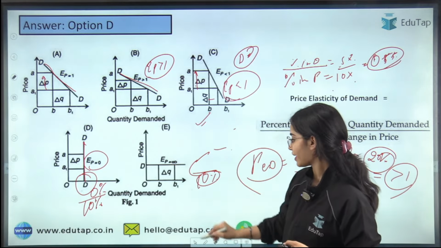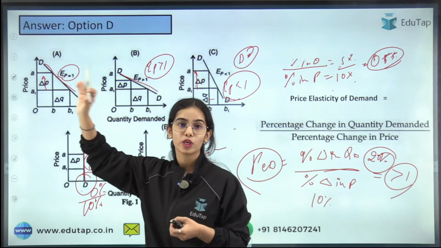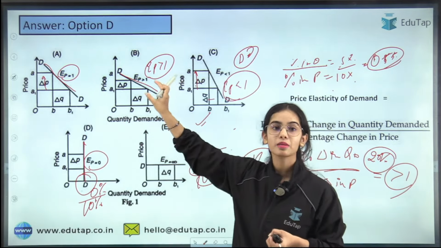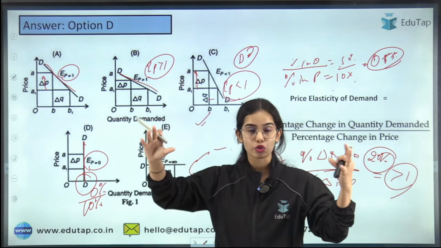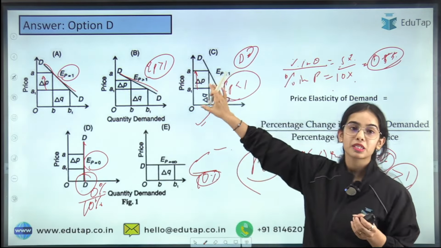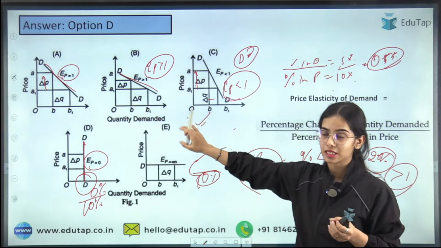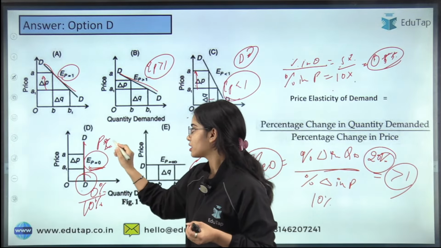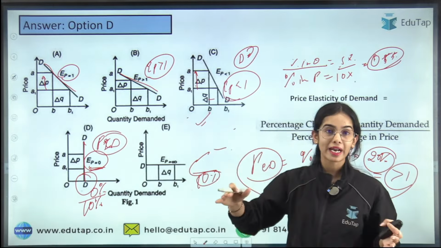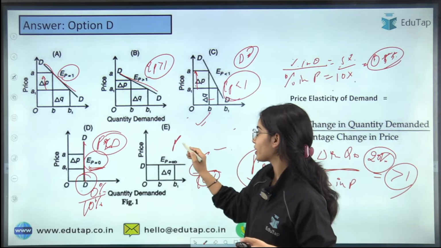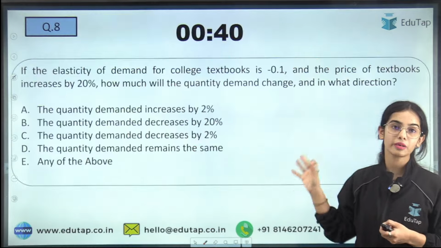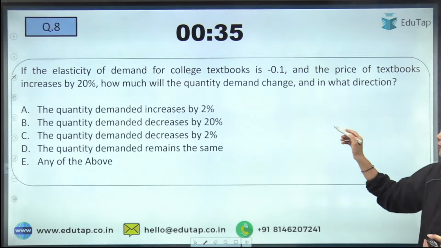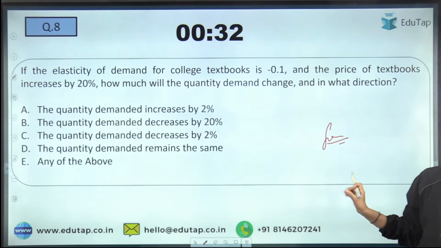Okay, so when the price elasticity of demand is equal to 1, that is unitary elastic. When the percentage change in price is less than the percentage change in demand, that means demand is changing by a huge amount, so that is price elastic. If the percentage change in demand is less, that is price inelastic. If no change comes in the demand, that is the perfectly inelastic demand curve. If an infinite demand change can come, that is the perfectly elastic demand curve. So these are the different price elasticities. Now try to answer this question. I hope you know the formula, and you will be easily able to answer it.